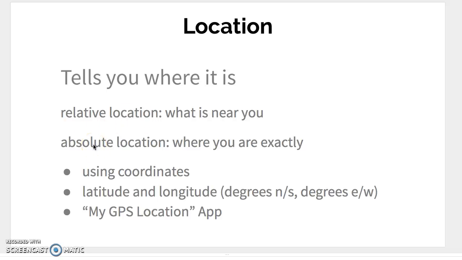Absolute location, where you are exactly. With this, you would use coordinates, latitude and longitude, using degrees north and south and east and west. We will go into this a lot deeper when we use the My GPS Location app.